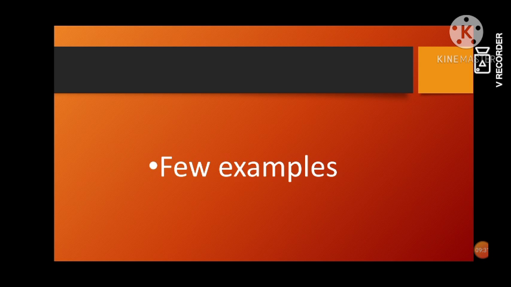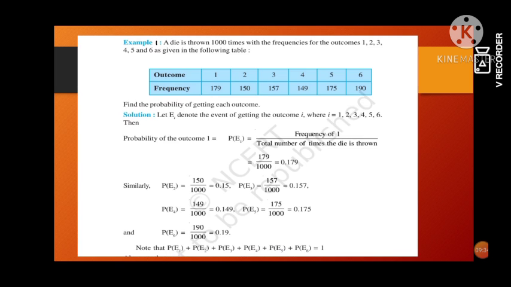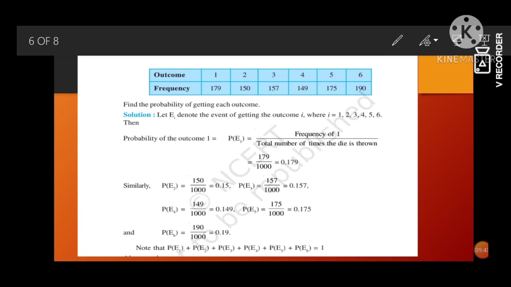Now let us see few examples. Here in example 1, a die is thrown 1000 times with a frequency of outcomes 1, 2, 3, 4, 5 and 6 in the following table. So in the table, the outcomes of a dice are given, which is 1, 2, 3, 4, 5, 6, and their frequency or the number of times they are occurring is also given. Find the probability of getting each of the outcomes. So we have to find the probability of outcome just 1, then just 2, then just 3, just 4, just 5 and just 6.